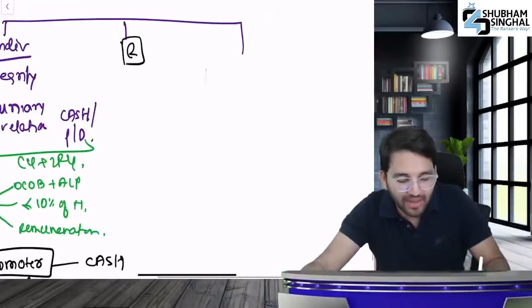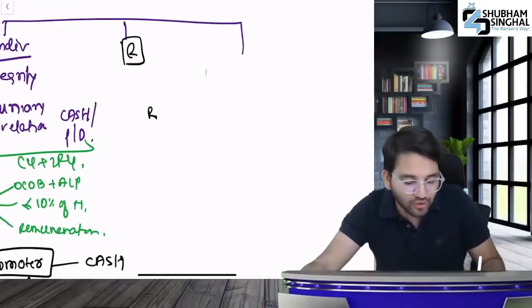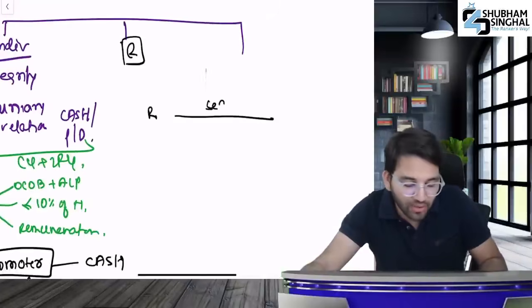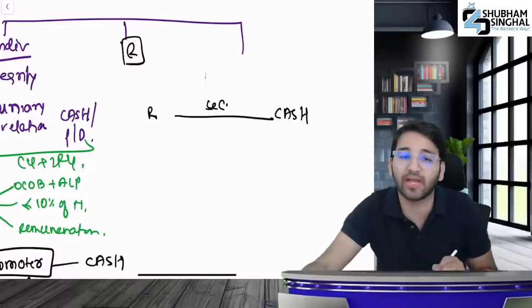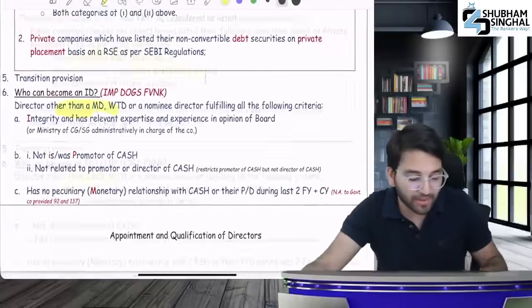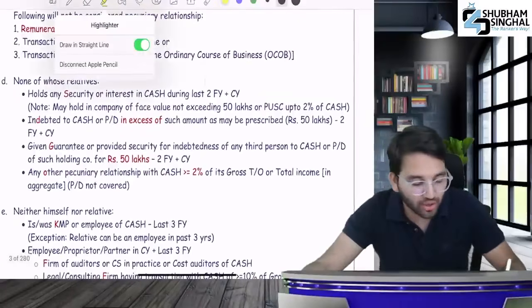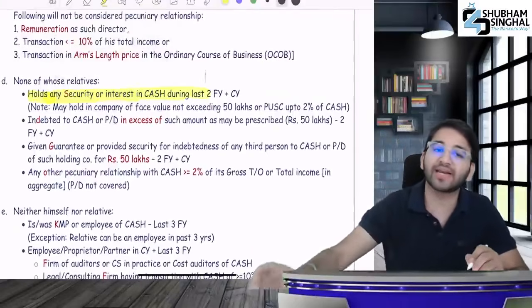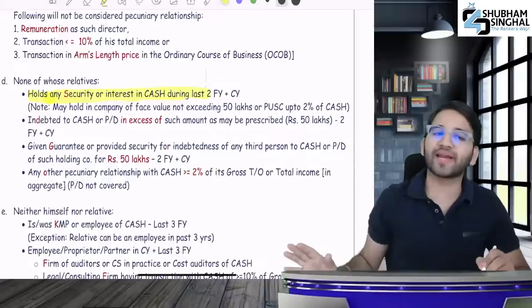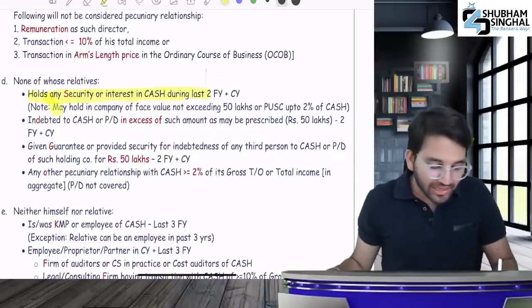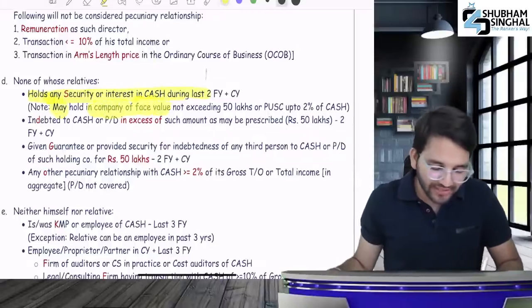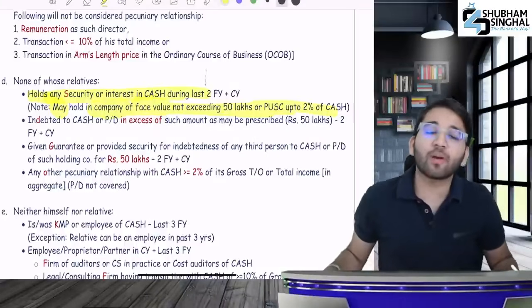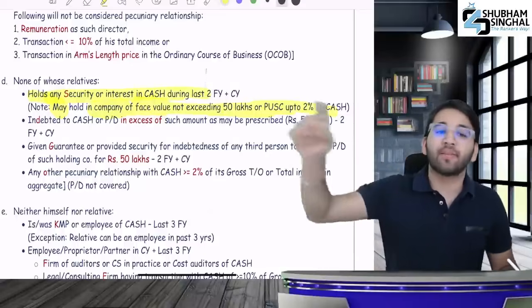Now let's talk about the relative. The thing about a relative is, relative should not hold securities of company, associates, subsidiaries, holding. After that, let's read the detail a little bit. The relative should not hold any securities or interest in the CASH during current and preceding 2 financial years. But here is another point. Your relative may hold in the company a face value not exceeding 50 lakh or paid up share capital up to 2% of the CASH.